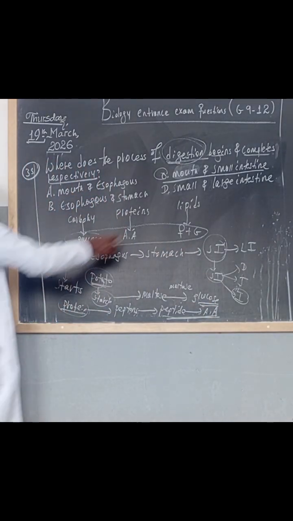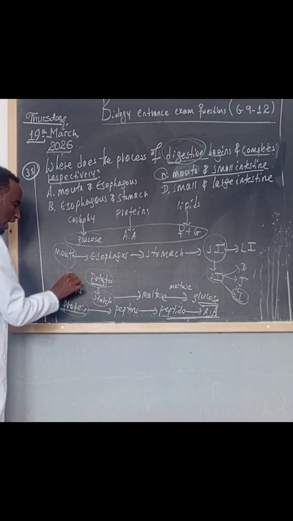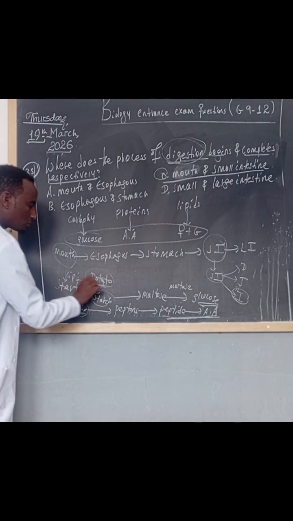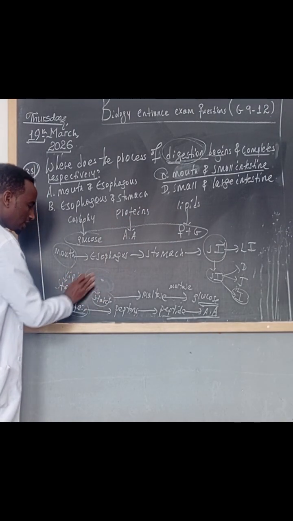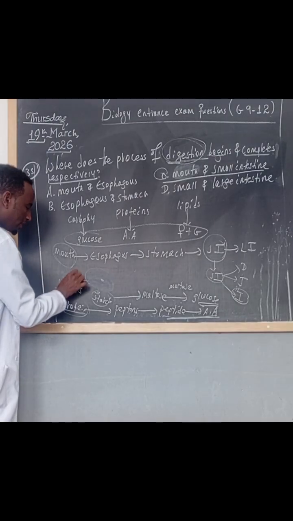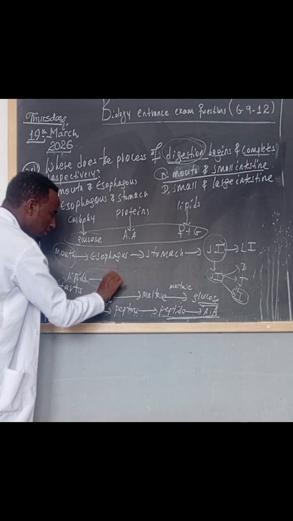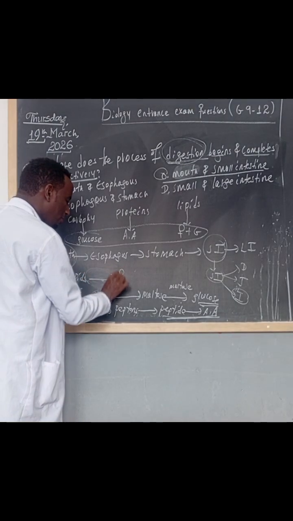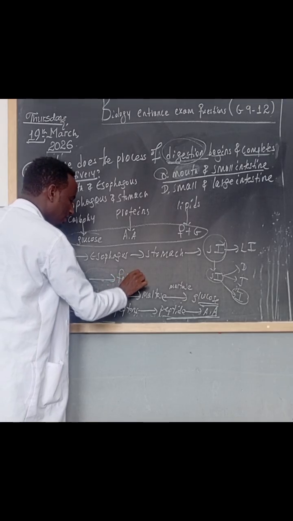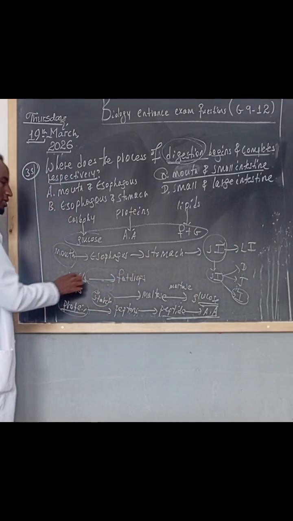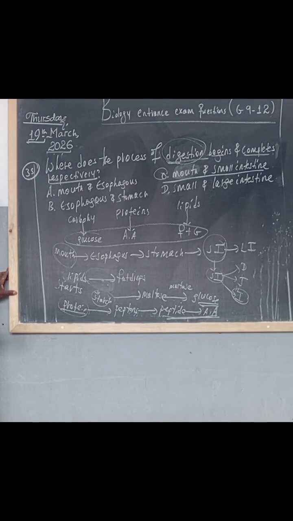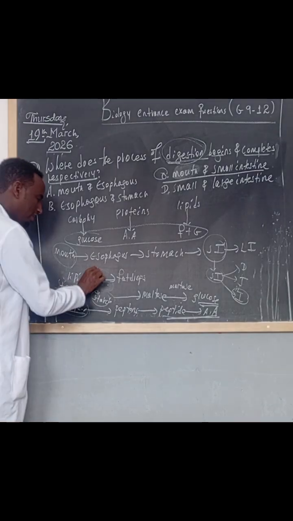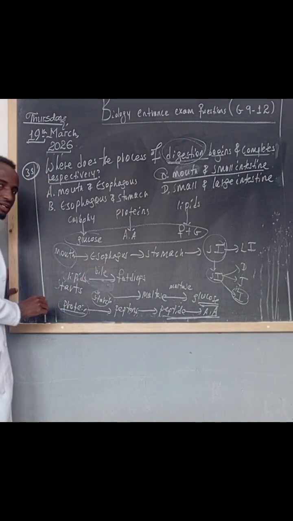The same is true for lipids. Lipids are physically converted into fat droplets. The conversion of lipids to fat droplets is said to be emulsification. This is done by the bile produced by the liver.